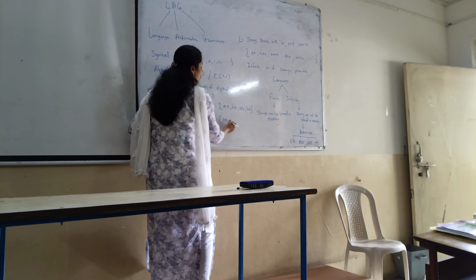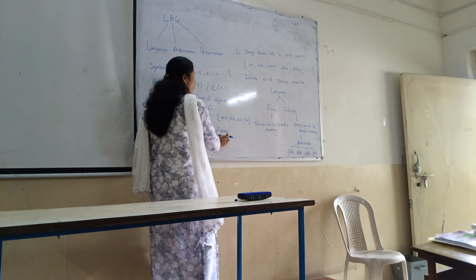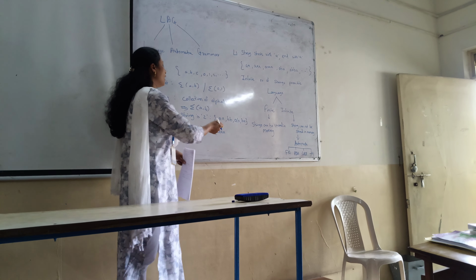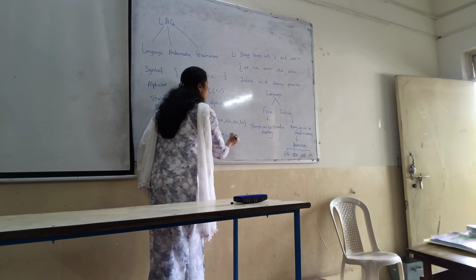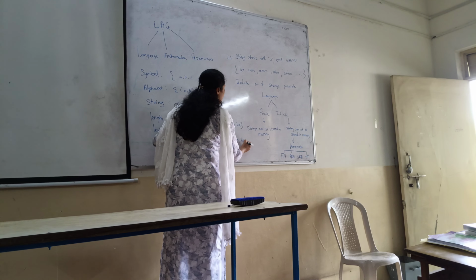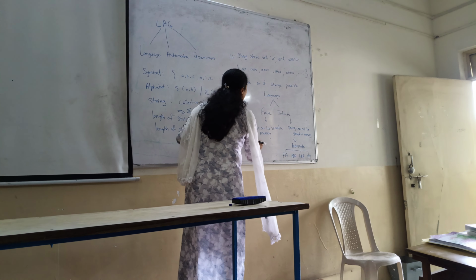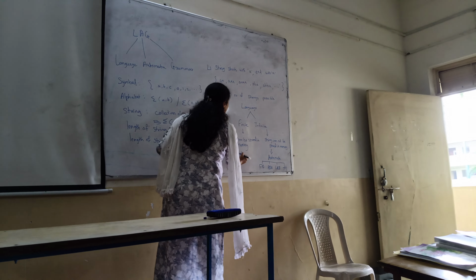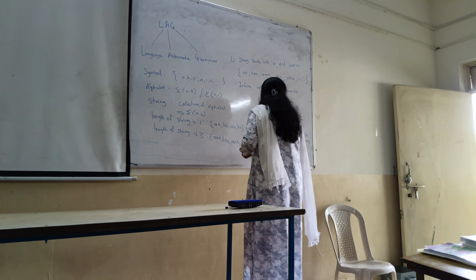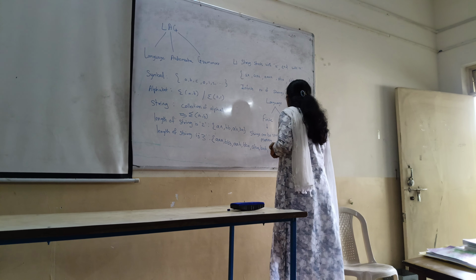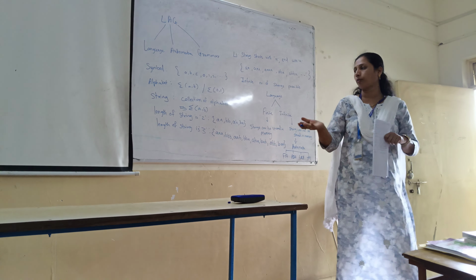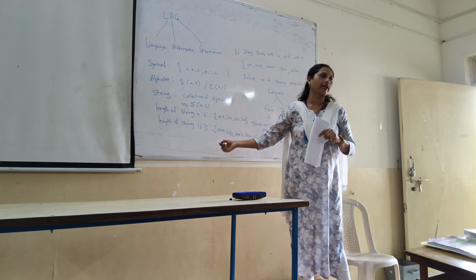First, for remembering, we write AAA. Since A and B are given, you can take any combination of A and B: AAA, BBB, then AAB, BBA, then ABA, BAB, then ABB and BAA. Whatever input is given, from that we form such strings.